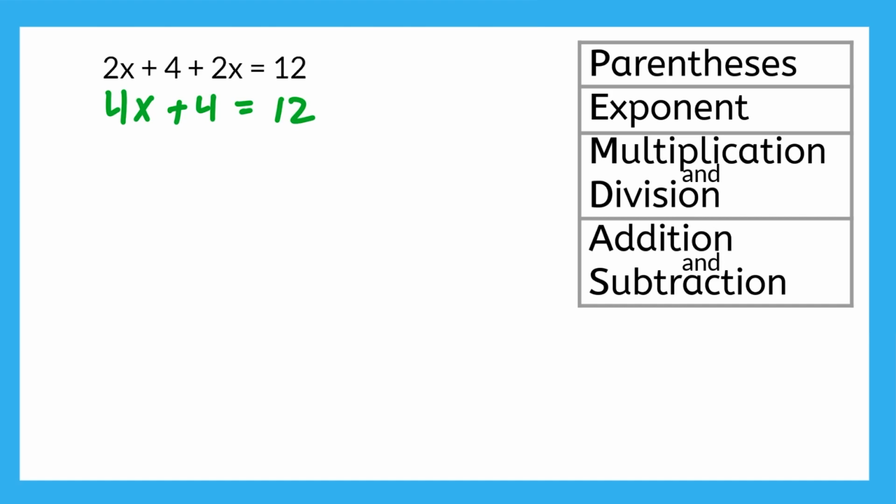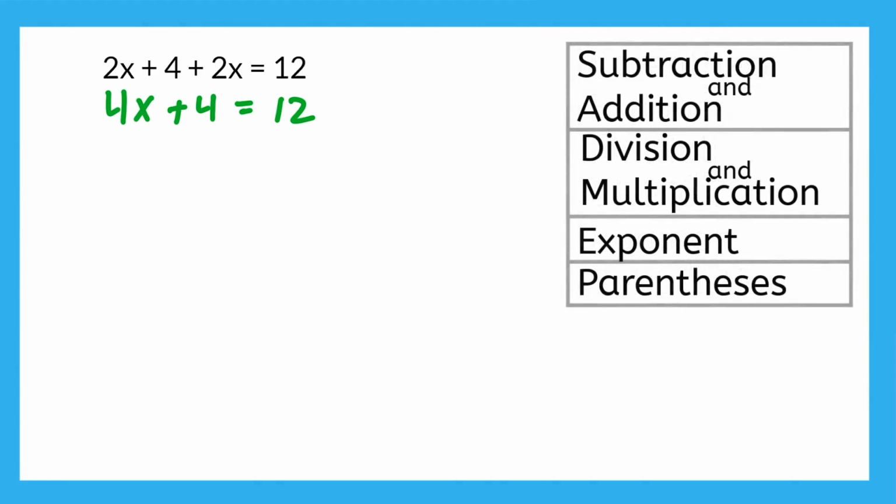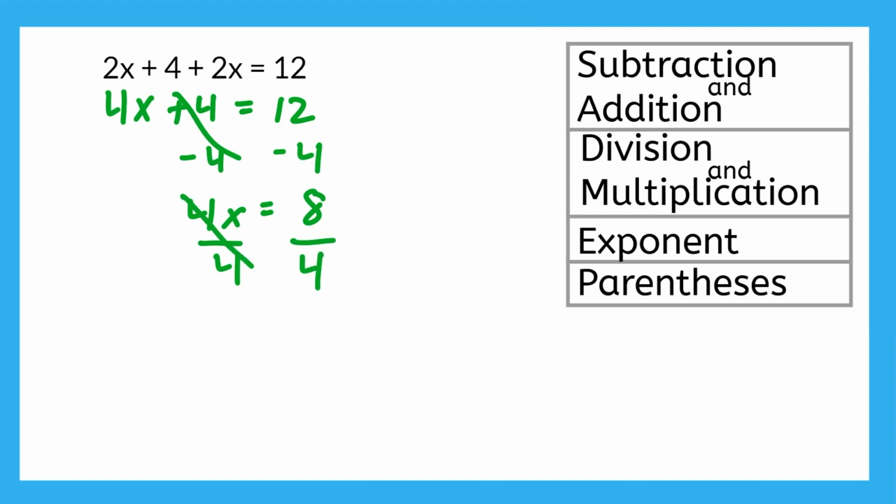Now that we've gone all the way through PEMDAS and simplified as much as possible, we can start solving using SADMAP. First, we undo any subtraction or addition. So we'll need to undo adding 4 by doing the opposite. Take away 4 from each side. Next, we undo division and multiplication. To undo multiplying by 4, we divide both sides by 4. So we get x equals 2.